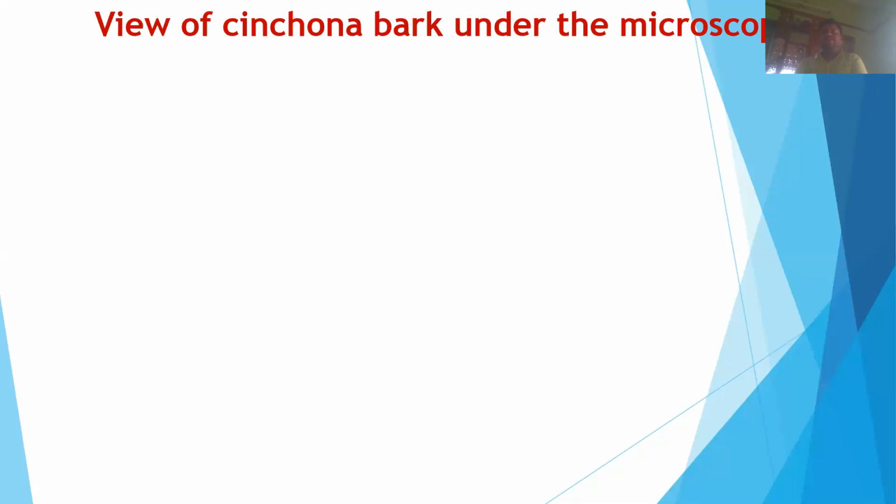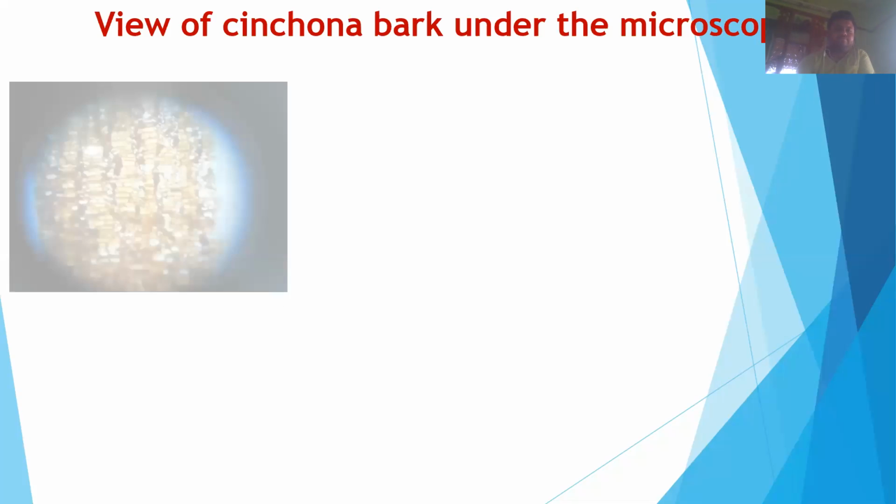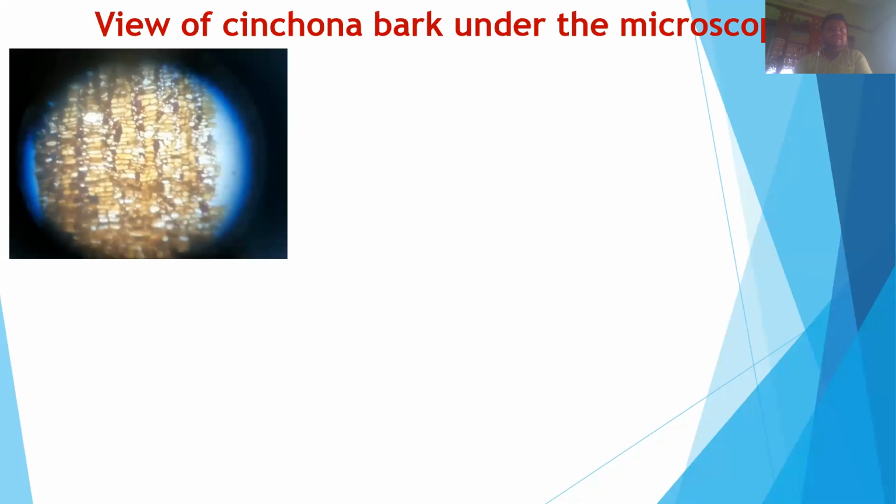After placing the slide under the microscope, we can view the microscopic character of the cinchona bark. Now, this is the view of the cinchona bark under the microscope.